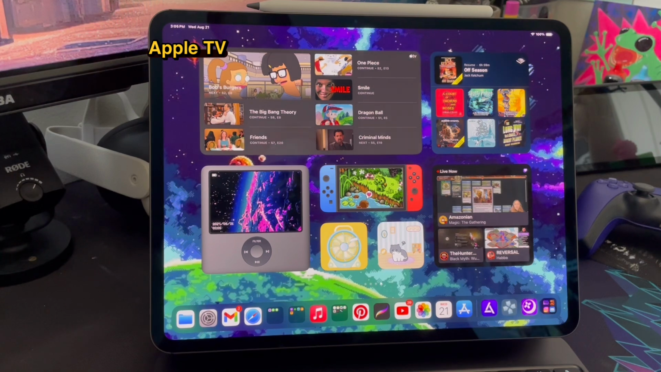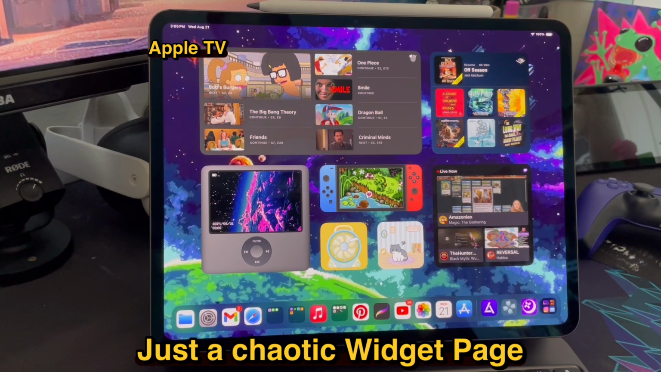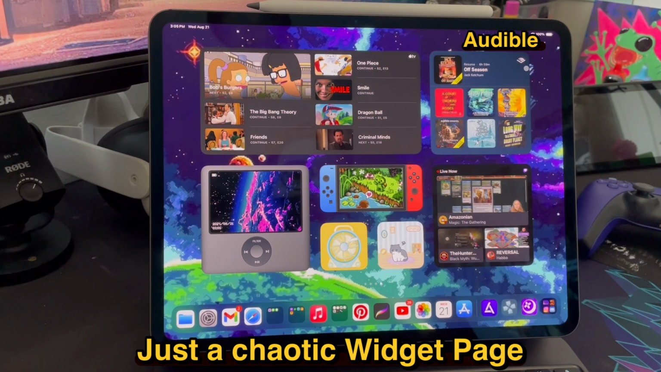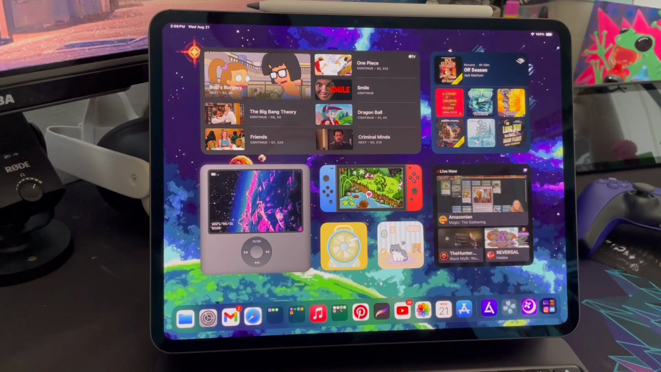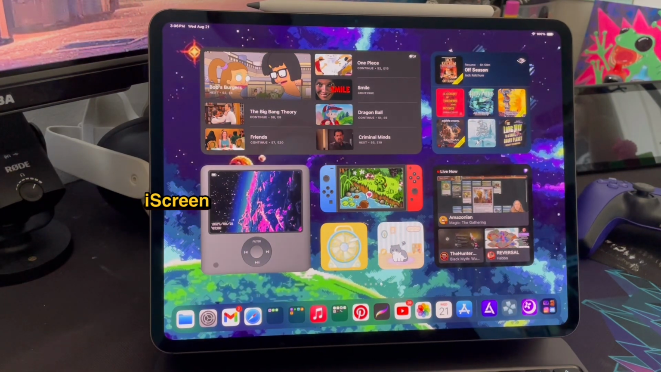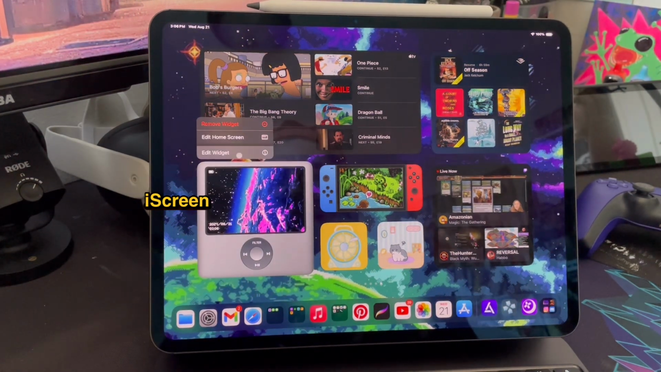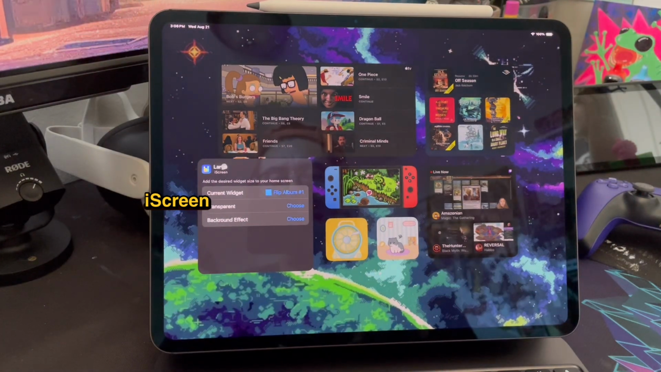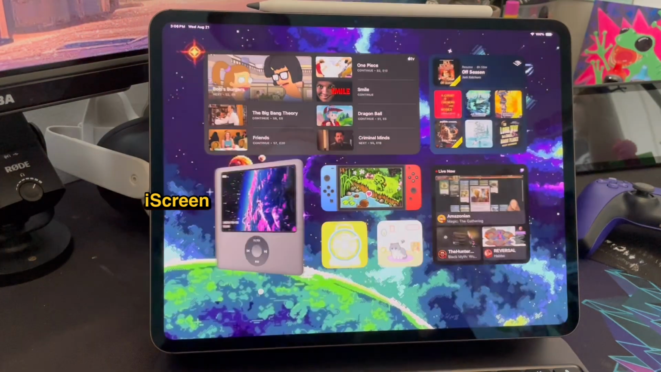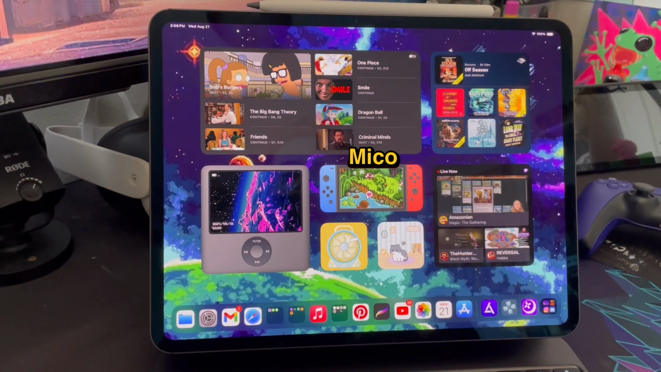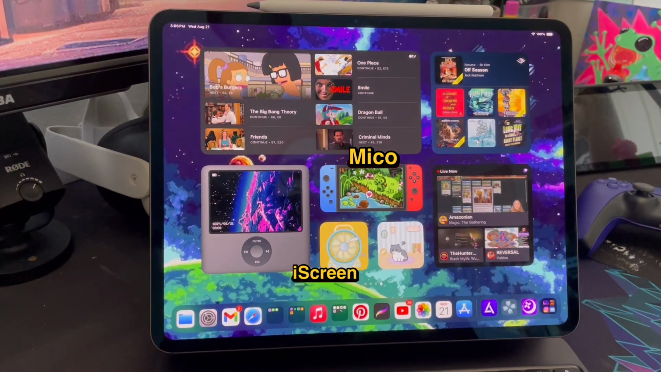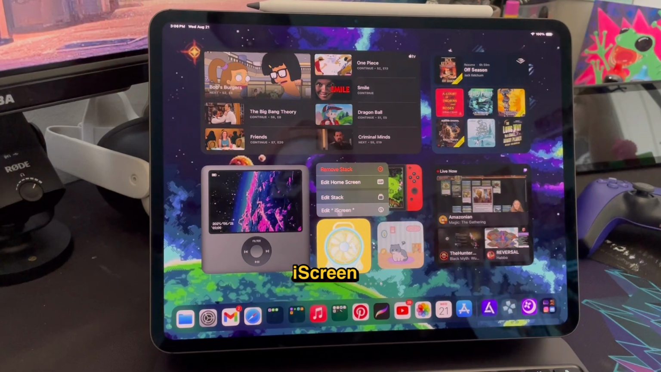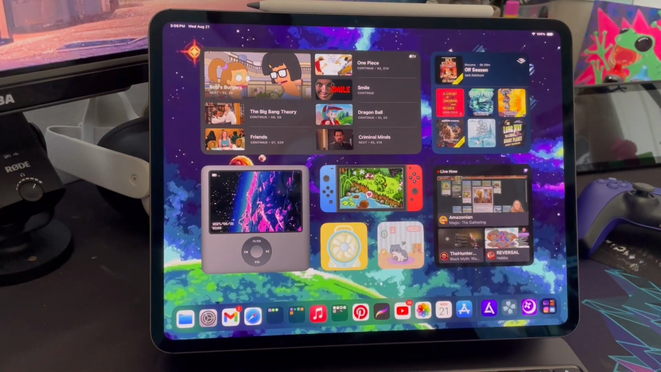So this is just a widget page because, like I said, I like a lot of eye candy and chaotic things going on my screen. iScreen has a lot of good stuff. Yeah, you can add your own images to a lot of them, and Miko, I don't know how to say it, is great. They have really cool stuff there too.